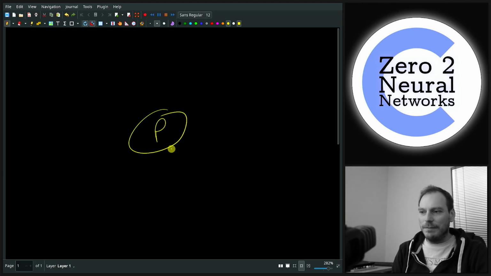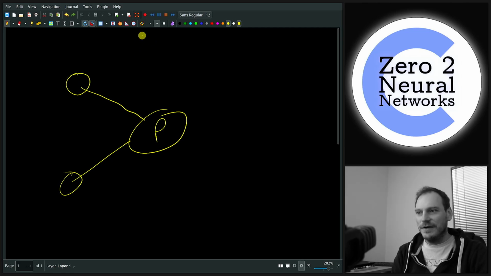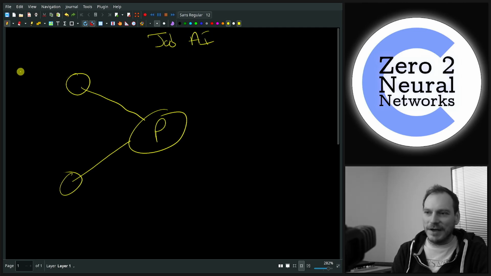So we've got a perceptron that we feed some inputs into. So we're going to do a new job AI. The purpose of the perceptron is to determine if someone should apply for a new job. So we'll call it job AI. And we might feed in the input.